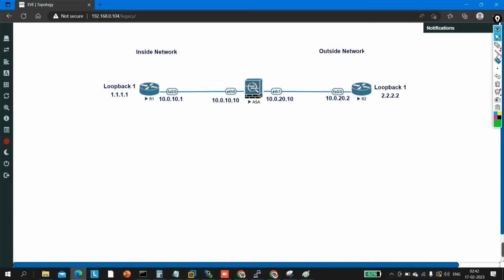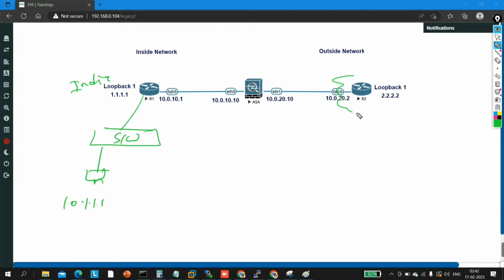Suppose this is my firewall, this is my router in a company. Suppose this is my branch office in India, and this router is connected to one switch, and here is one PC whose IP address is 10.1.1.1.